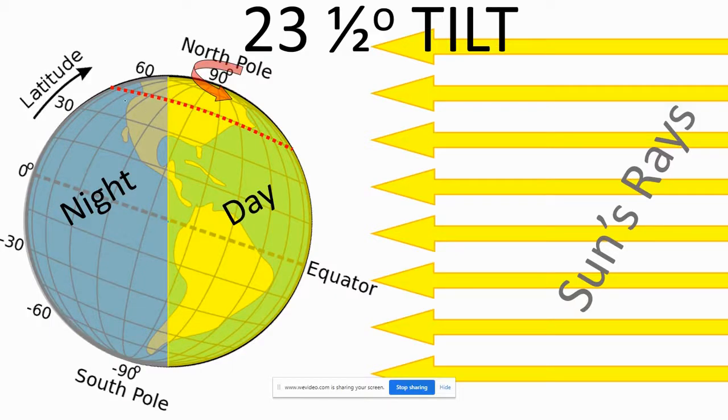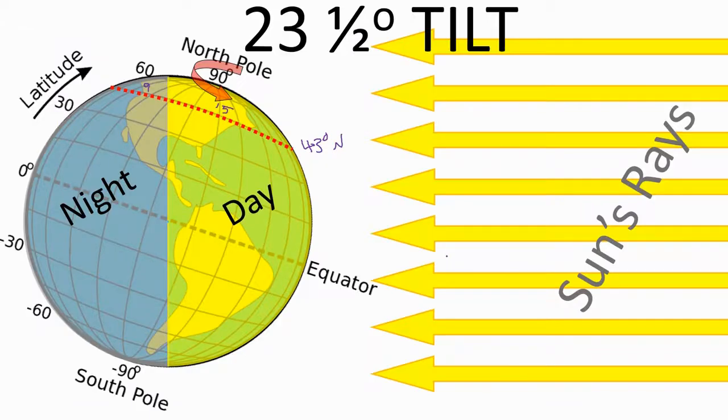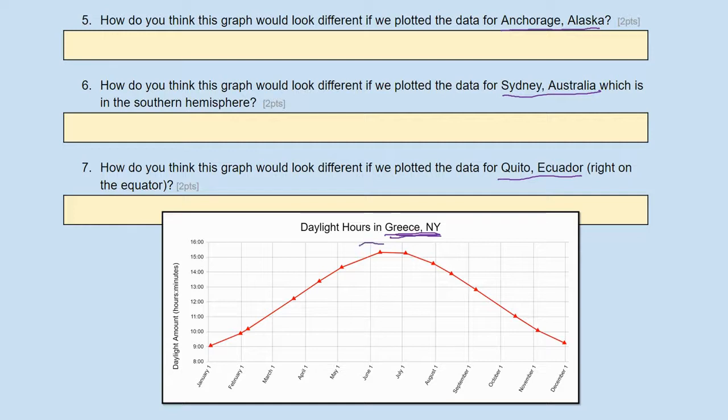We said that this line here, which is about 43 degrees north, represents where we live in Greece, New York. And we've got about 15 hours of sunlight and 9 hours of darkness. And then 6 months later, we're going to get the opposite, 15 hours of darkness and about 9 hours of daylight in the wintertime, and in the summertime, a lot more. How would this look any different if we went somewhere else? Well, we see that, yeah, we've got a lot more daylight in the summer in Greece, New York, and less daylight in the wintertime. Is this also true for these other locations as well?